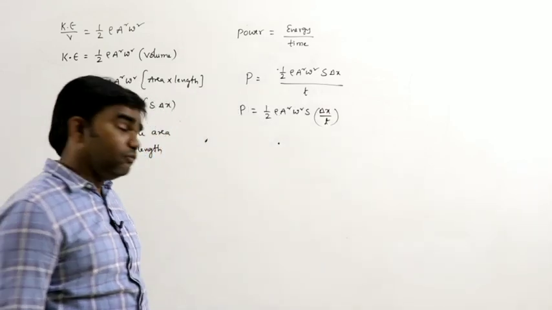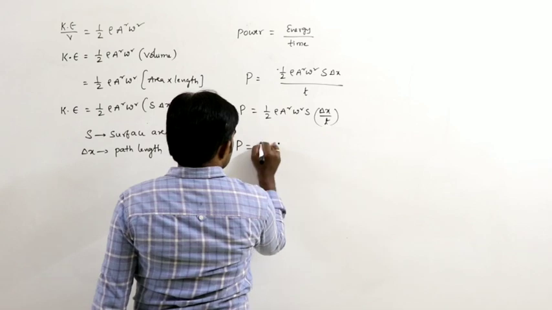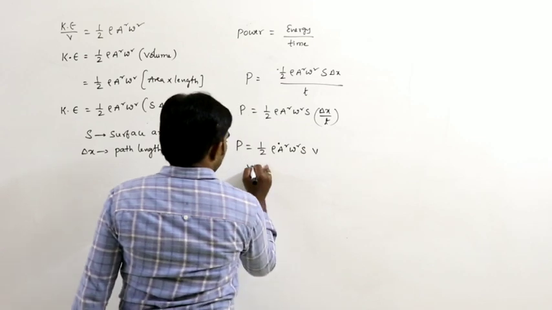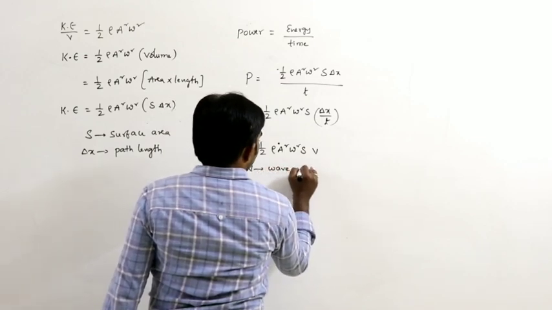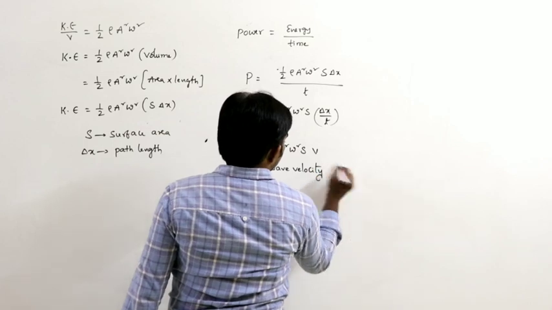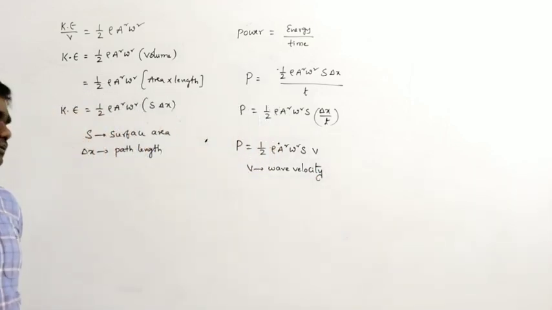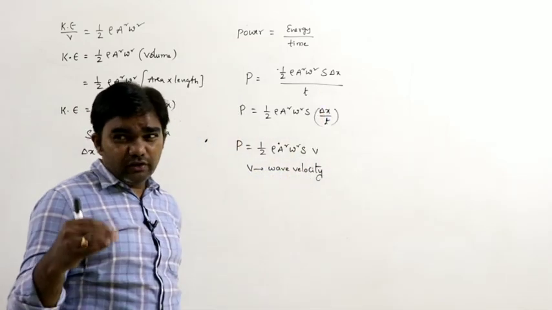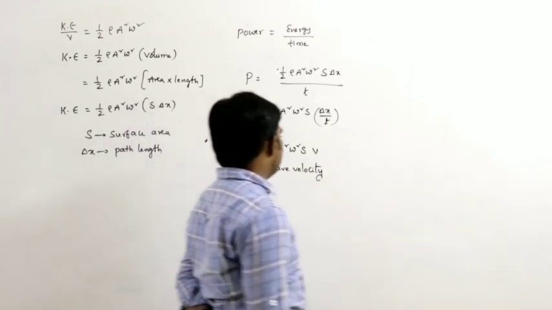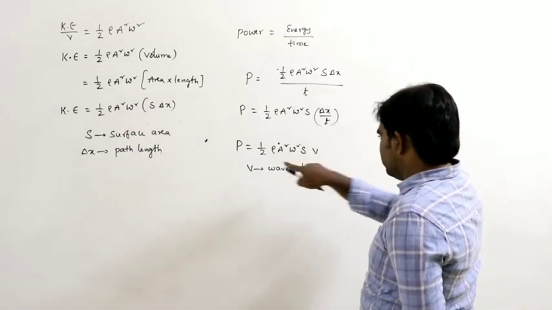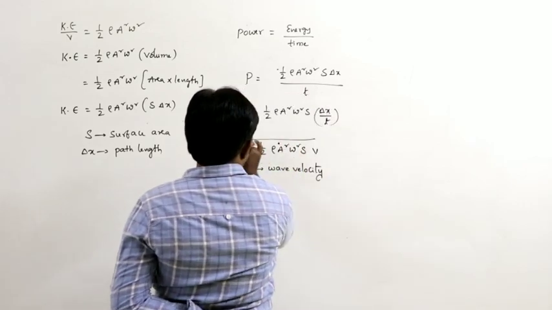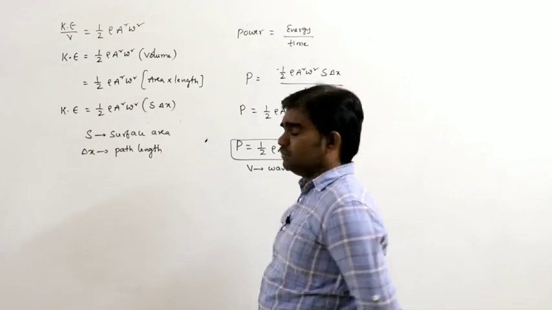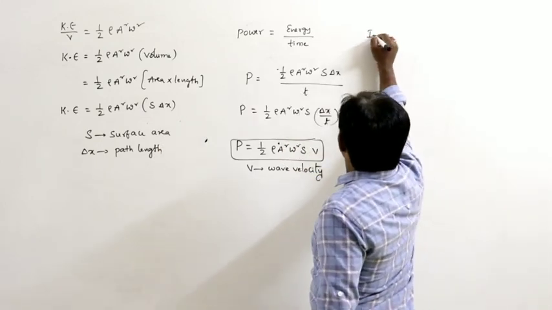Delta x by t is nothing but velocity. So P is equal to half rho a square omega square S v, where v is called the wave velocity, because the distance travelled by the wave divided by time is the wave velocity. What is S here? The surface area. Next, come to the point, intensity of the wave.